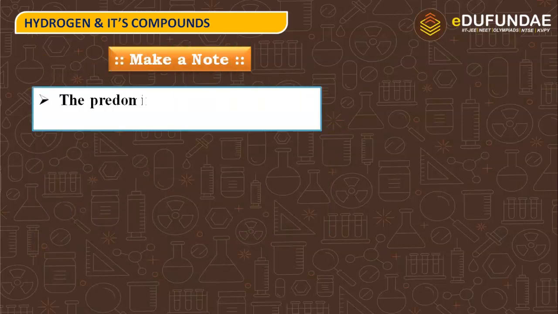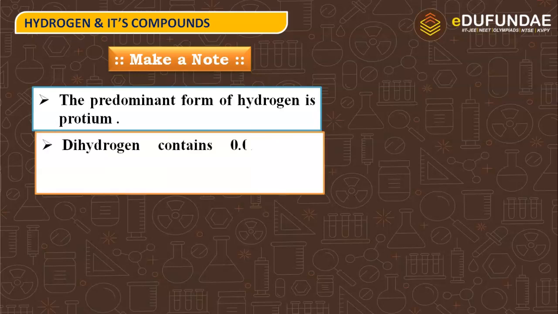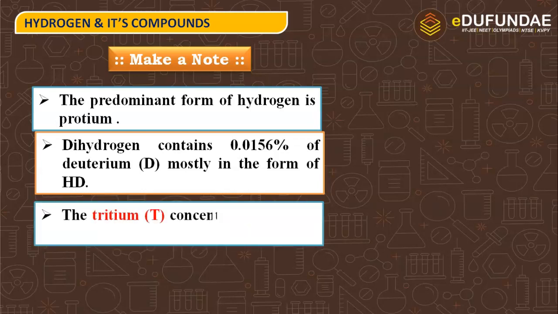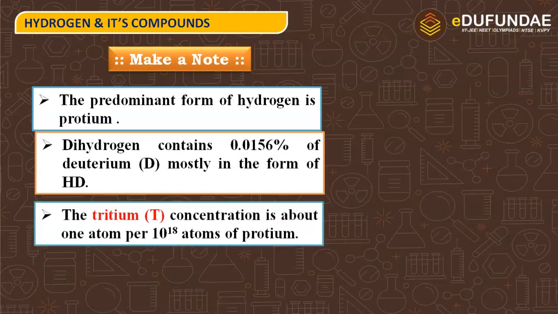Make a note. So there are some important points about hydrogen and its isotopes. The predominant form of hydrogen is protium because it is highly abundant in the universe as well as globally. Next, dihydrogen contains 0.0156% of deuterium, that is D, and mostly in the form of HD. Next, the tritium T concentration is about 1 atom per 10 to the power 18 atoms of protium.